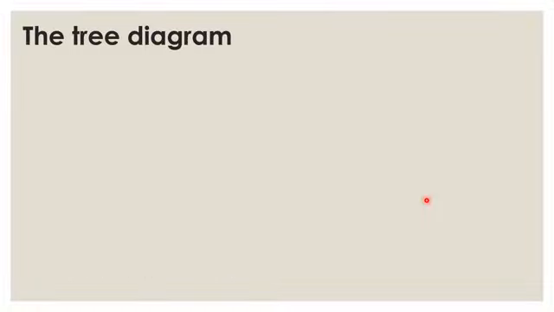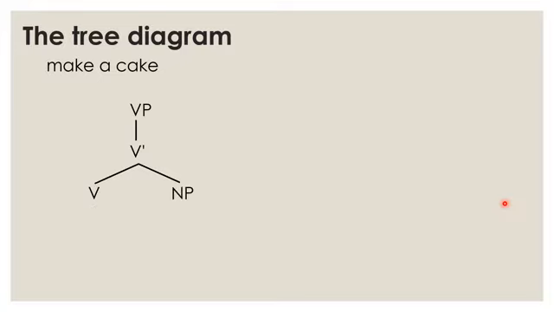Now the tree diagram can be displayed like this. We have "make a cake" as a VP, and it doesn't have a specifier, so it goes directly to V bar, and then the V bar branches into V, the head, and "a cake", the complement. Make here is the head and the cake is the complement.